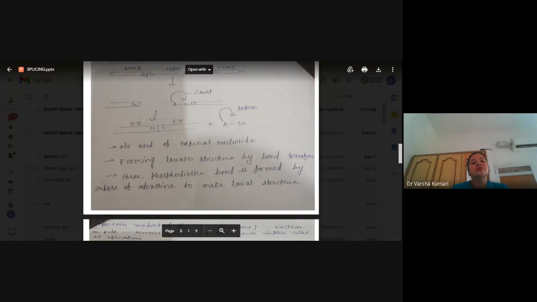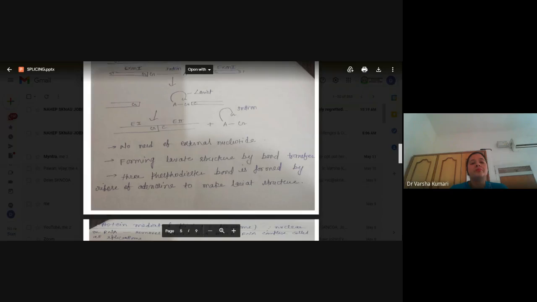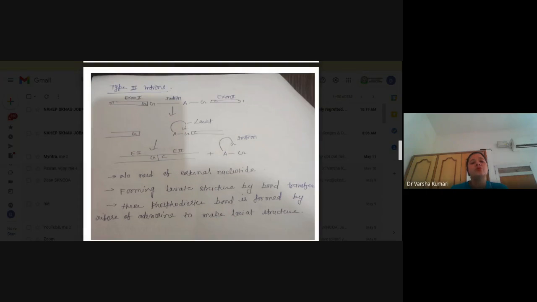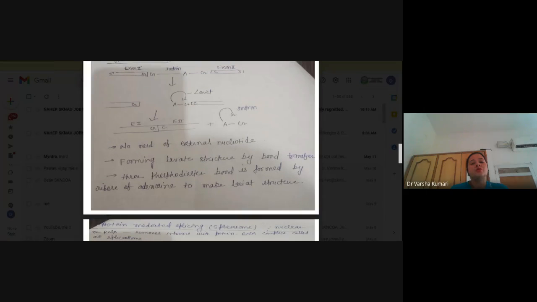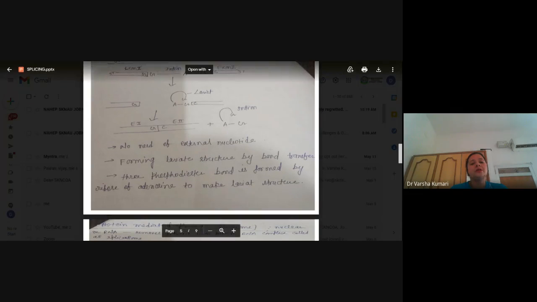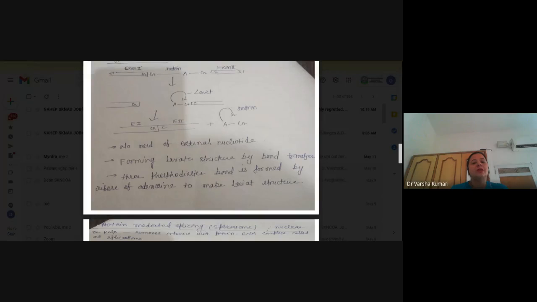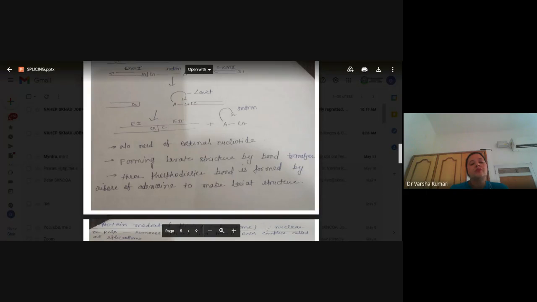This round structure is called a lariat structure, and this is a very important objective question: lariat-forming introns are found in which type of splicing, type 1, type 2, or type 3? They will ask the question. So this is a determining or identifying feature of type 2 intron, that this intron forms the lariat and simply is removed. Here there is no need of any external nucleotide, but only this intron automatically forms the lariat, and it is removed.